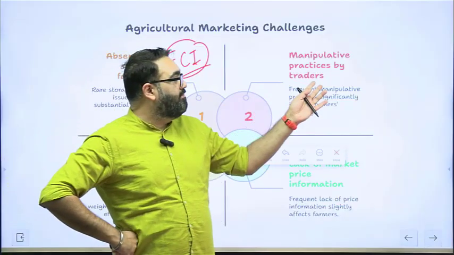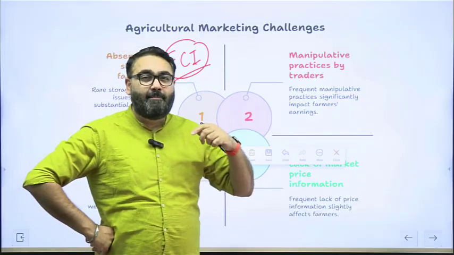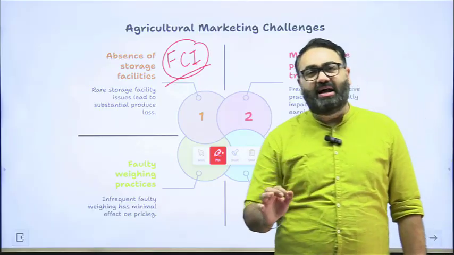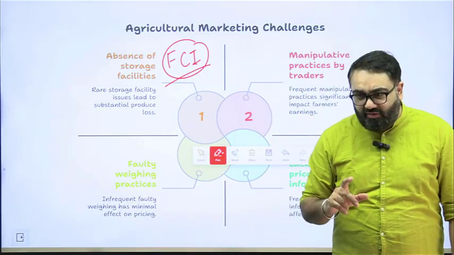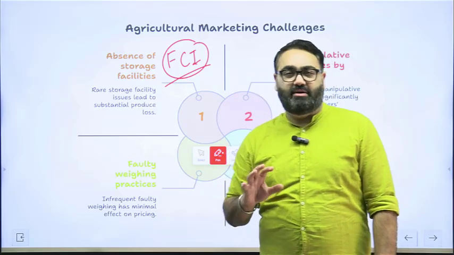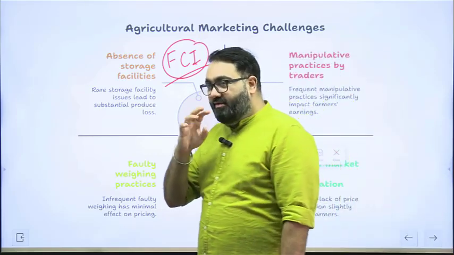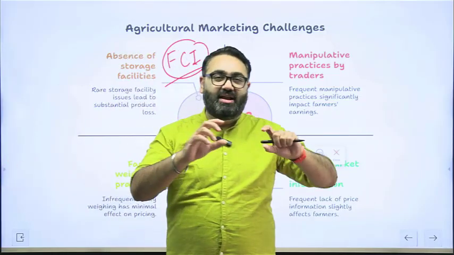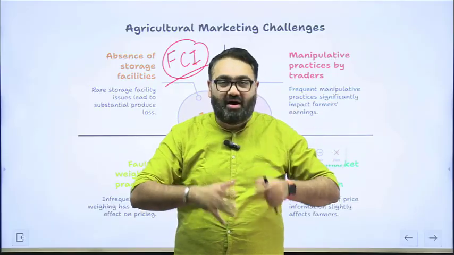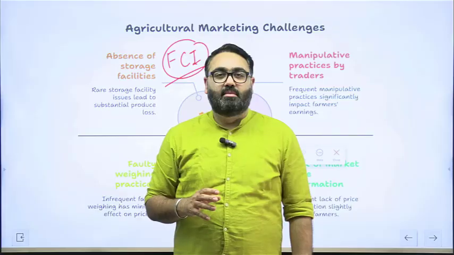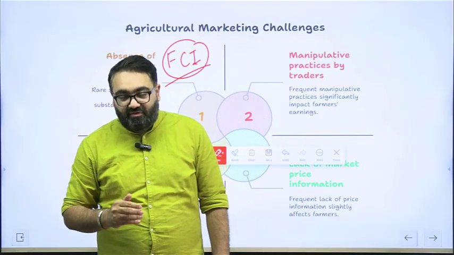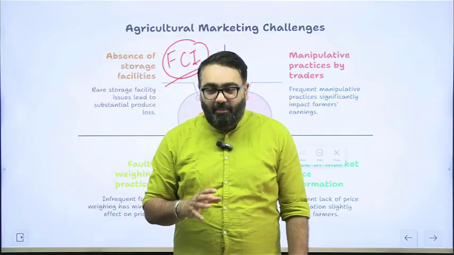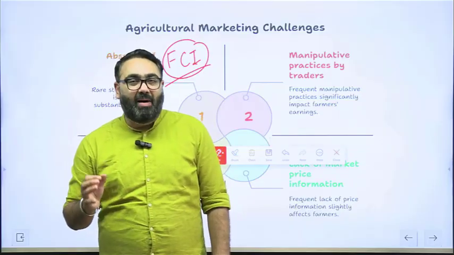There's a problem of manipulative practices by the traders. As I told you, the traders in the mandi know the fact that farmers in India are under a lot of pressure. Most of the farmers don't have any extra savings. So they are dependent on the fact that the next cycle of crop will only be possible for them if they are able to sell this cycle of crop and if they have earned some money from that. On the basis of the money earned from the first cycle, only then will they be able to buy input for the next cycle. That is a big problem for a lot of farmers in India, and the buyers recognize this fact.